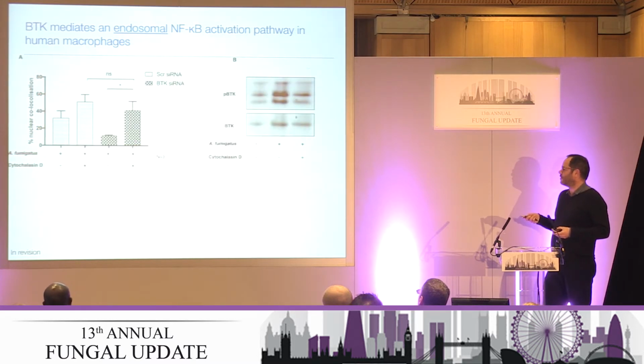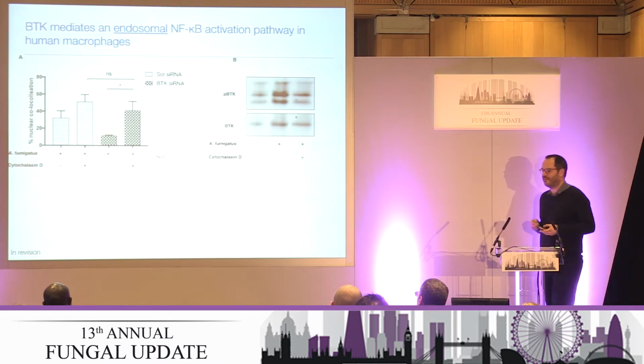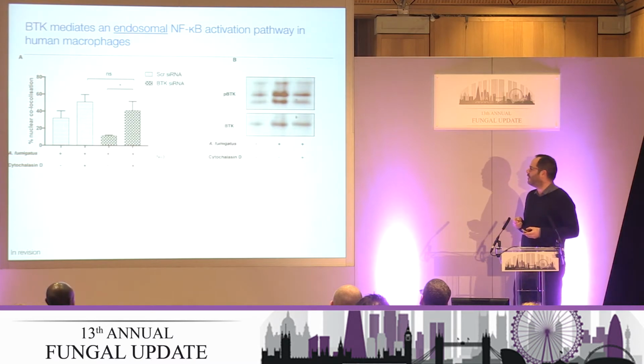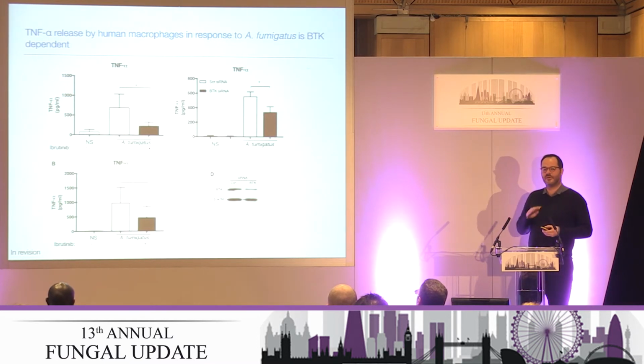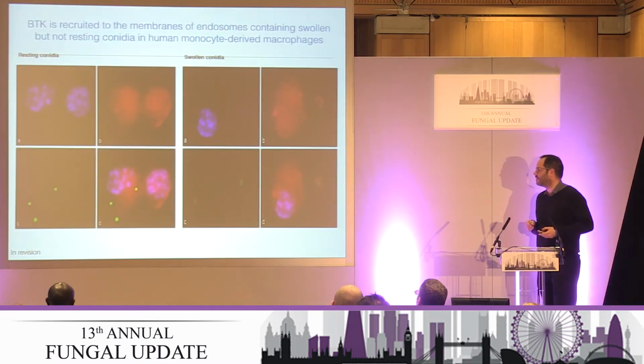Interestingly, we were also able to show that using phagocytosis blockade with cytochalasin D, the BTK pathway appears to also be intracellular, so a phagosomally dependent pathway. And in addition, we showed that TNF-alpha production was also reduced, which is what you predict from blockade of both the NFAT and the NF-kappa B signaling pathways.